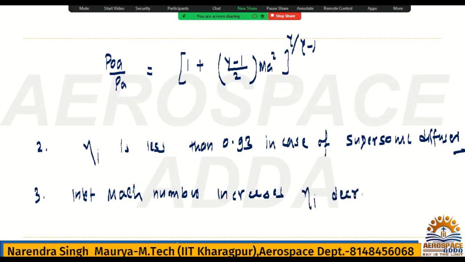This is also a very important point. Till 0.8 Mach number eta I is constant, but once inlet Mach number increases beyond 0.8, then isentropic efficiency will be decreasing. All right.